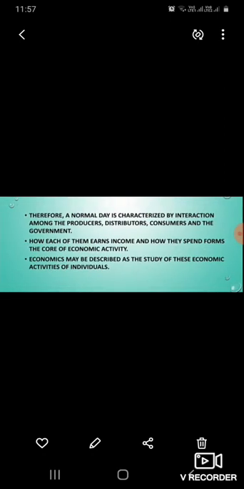With that income, the government gives basic facilities like roads, electricity, internal and external security. Therefore a normal day is characterized by interaction among producers, distributors, consumers and the government. So our daily life is connected with them.